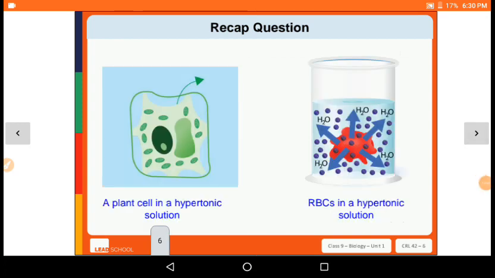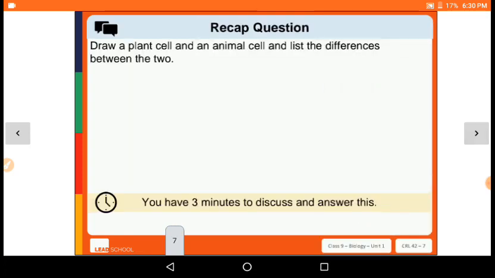Okay. A plant cell in hypertonic solution. Here is the figure, and an RBC in the hypertonic solution. Okay. Now the third question. Draw a plant cell and an animal cell and list a difference between the two.